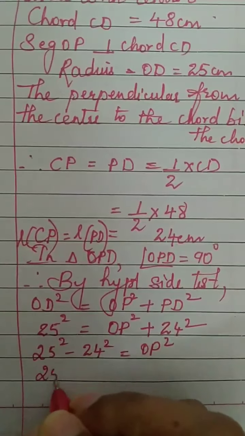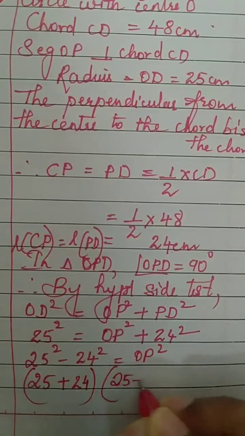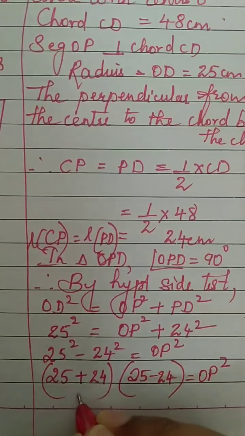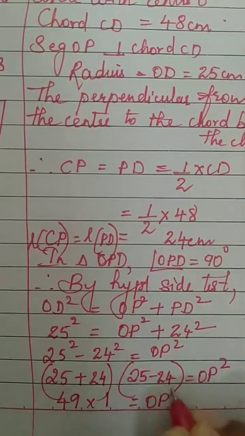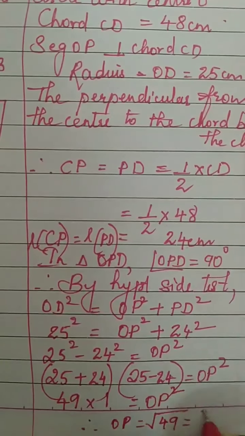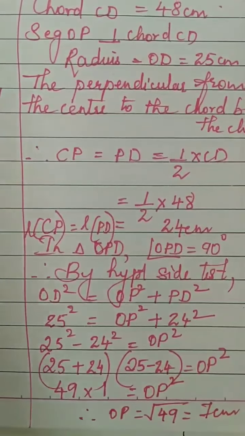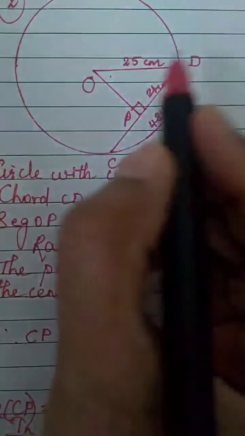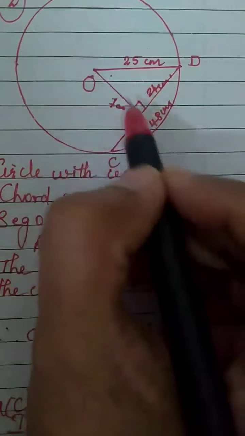So this will be 25 plus 24, as I always do, A plus B into A minus B, is equal to OP square. 25 plus 24 is 49, into 25 minus 24 is 1, is OP square. So how much will be OP? Square root of 49, which is equal to 7 centimeter. It was looking a little lengthy, but so easily we cracked it. So OP is 7. It is the distance of the chord from the center.